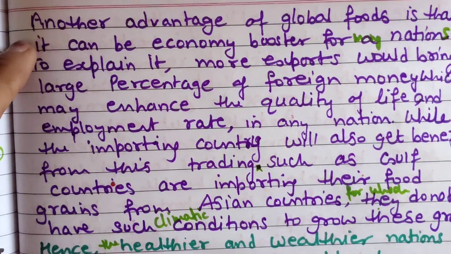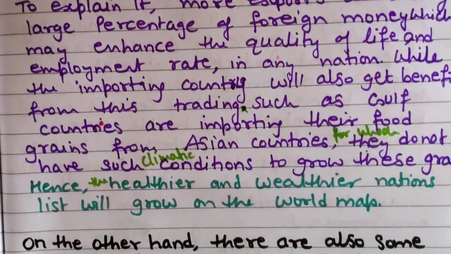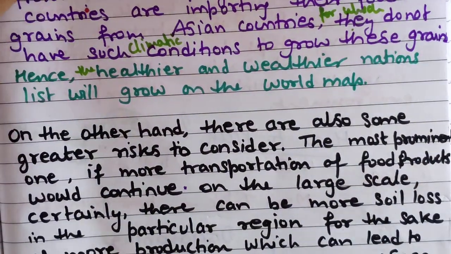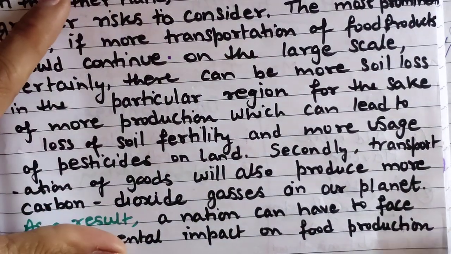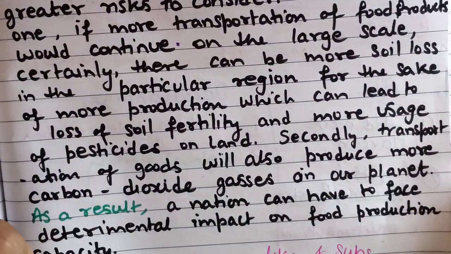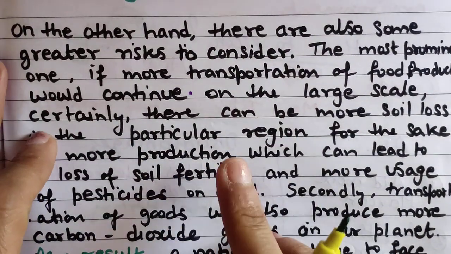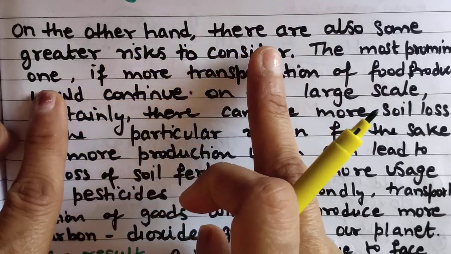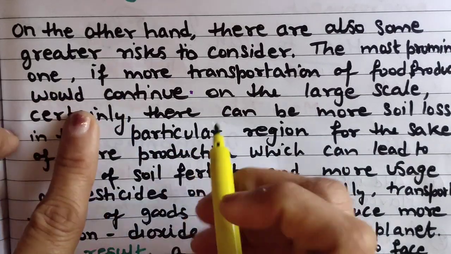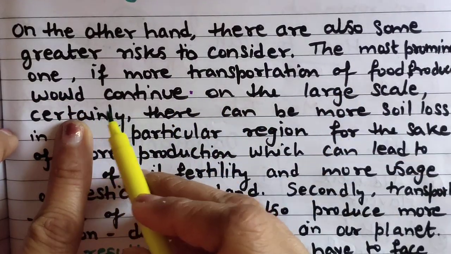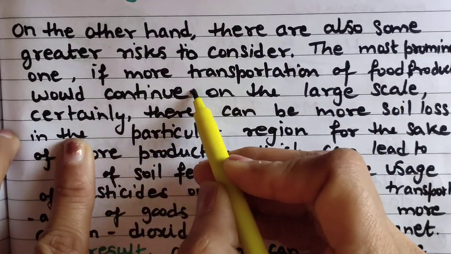That advantage paragraph has more words than disadvantage. Now look at the disadvantages. I have only this much of lines I have used for disadvantages, although I have discussed both the disadvantages. On the other hand, there are also some greater risks to consider. The most prominent one, if more transportation of food products would continue on the large scale. This is not a full stop, it is by mistake.